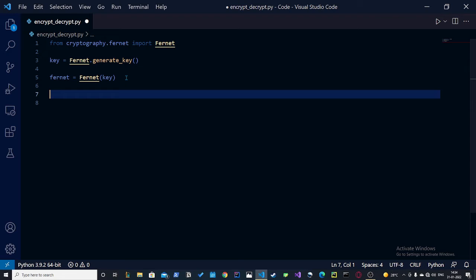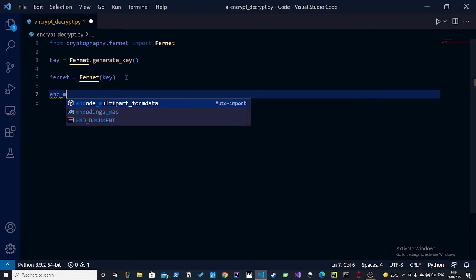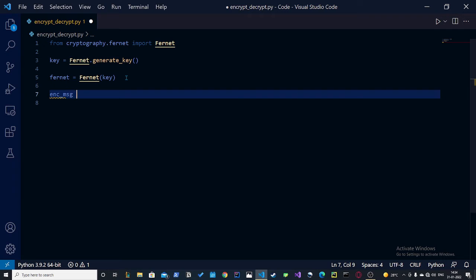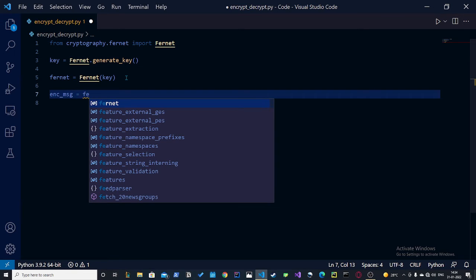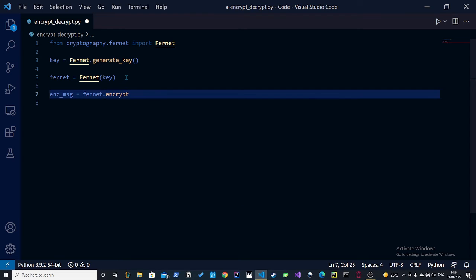So, and now we make encrypted message is equal to fernet.encrypt, and then we write the message which you want to encrypt.